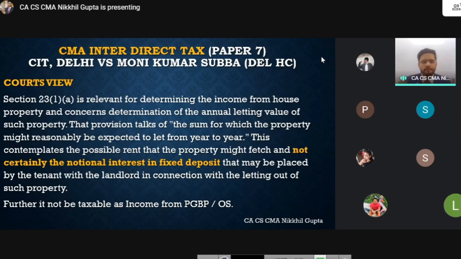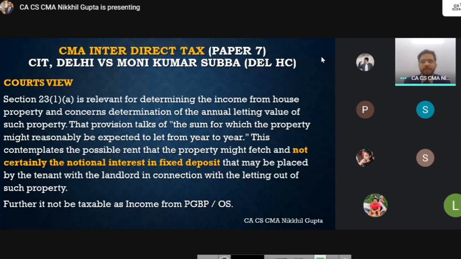Guys, the moot point, the most important concept is, for taxing any notional income, first of all, taxing notional income is a hardship. It is a very harsh step. It is a very strong step which the Income Tax Act takes. So first of all, taxing a notional income is in itself a difficult proposition, not a pro-assessee proposition.